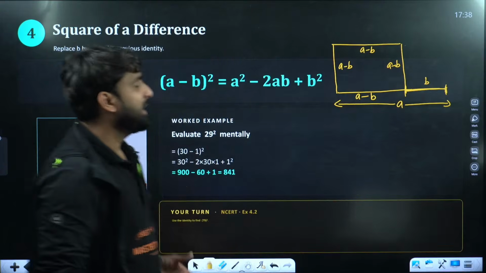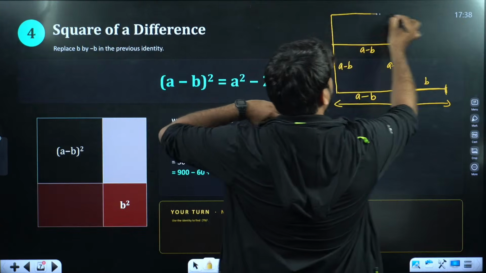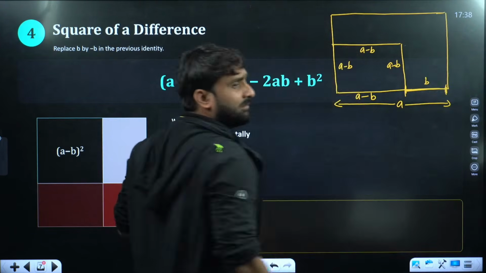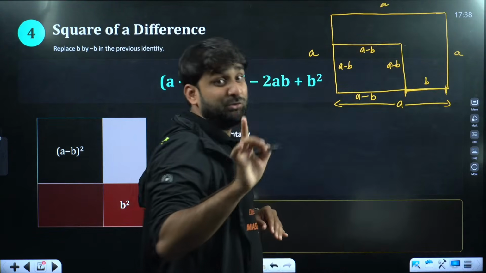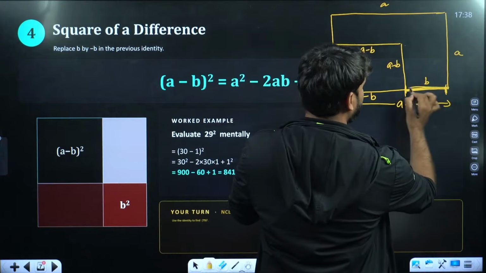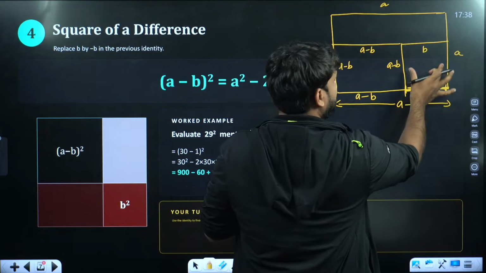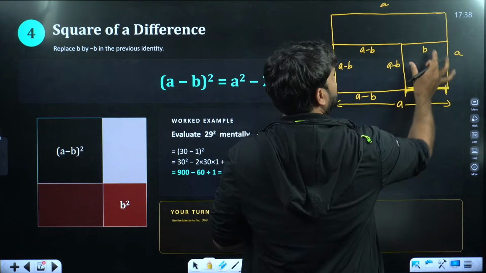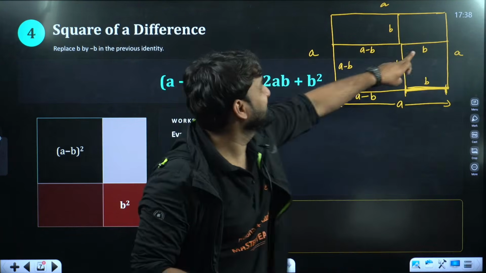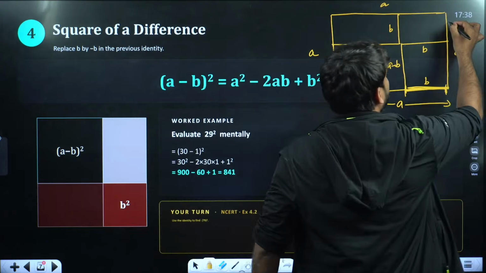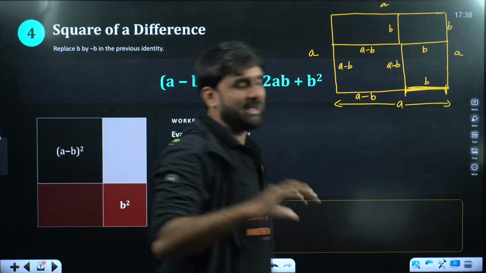Clear, everyone? Okay. If the entire side is a, let's make a square of side a. This will also be a, this will also be a, and this will also be a. But can you see one thing? If this is b here, this will also be b. And this width is symmetric everywhere. So this will also be b. And if this is b, it has to be b also, because this entire side is a, so this will be a minus b. I hope this is clear to all.